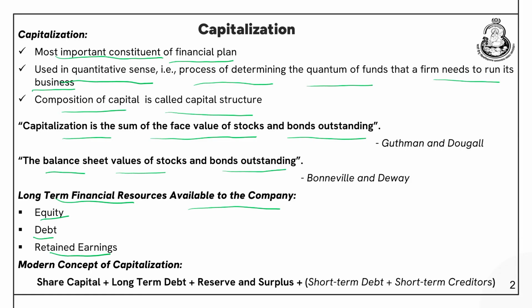Now, whatever we have discussed till now is the traditional concept of capitalization, and it is a narrower and more popular concept. But according to the modern concept of capitalization, we should also include two things apart from the share capital, long term debt, reserves and surplus. We should also include short term debt as well as short term creditors.